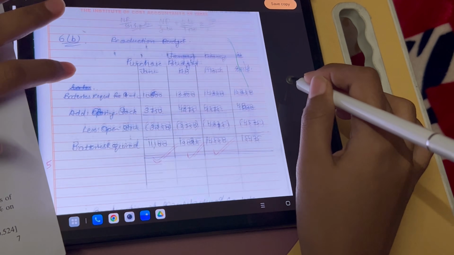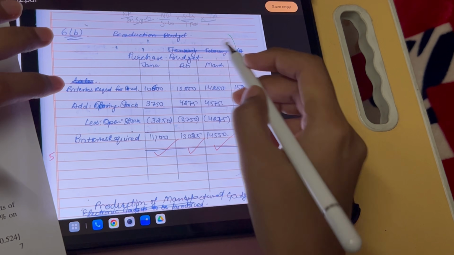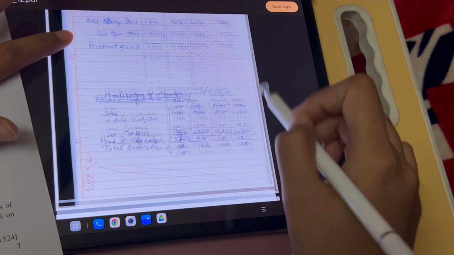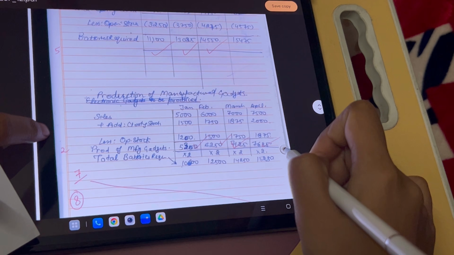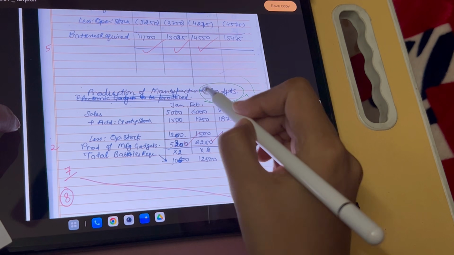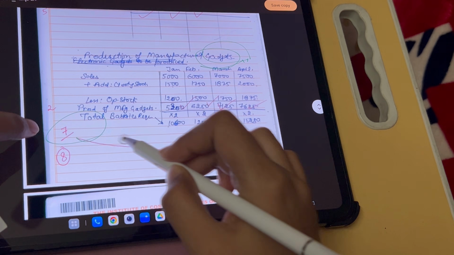Okay, so then I did this 6th B. This question was of purchase budget. So this question is correct. This was regarding gadgets, so I got 7 marks in this.